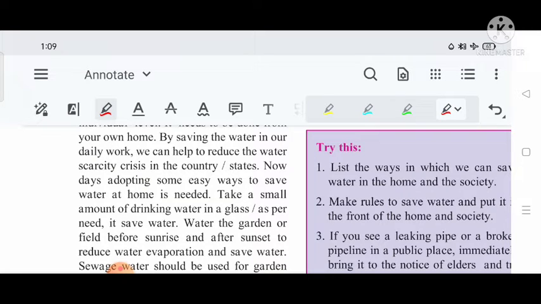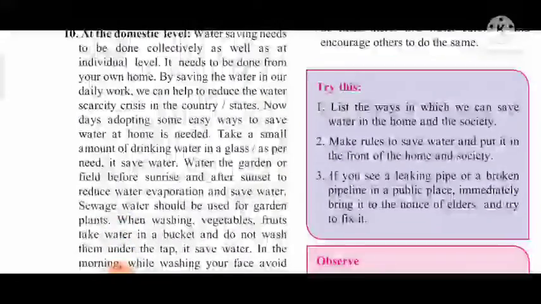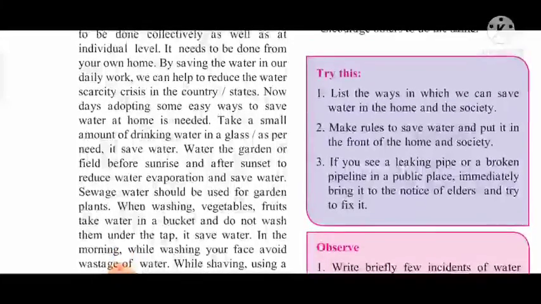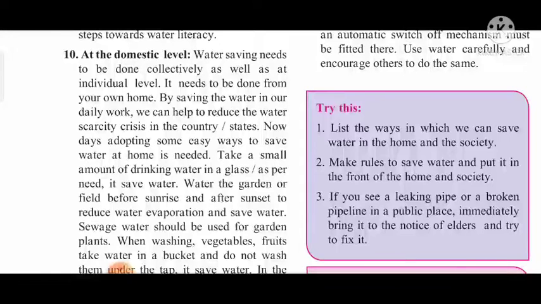So this we can exercise now. By saving the water in our daily work, take a small amount of drinking water in a glass, as per need. It saves water.